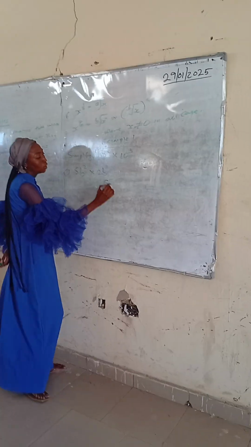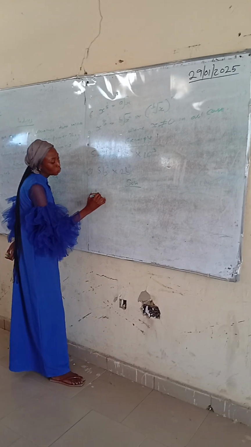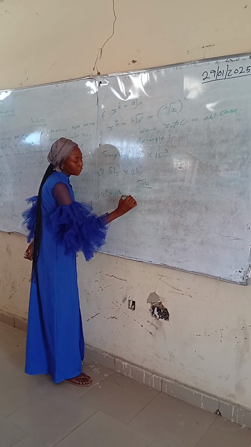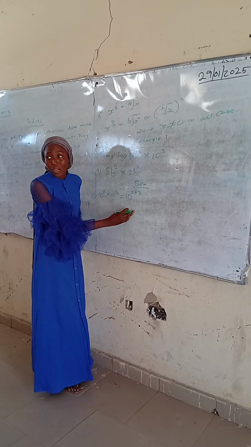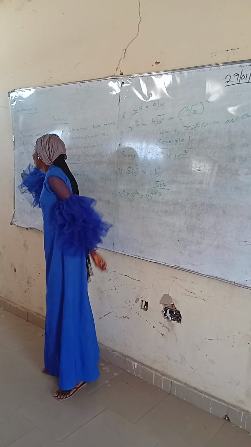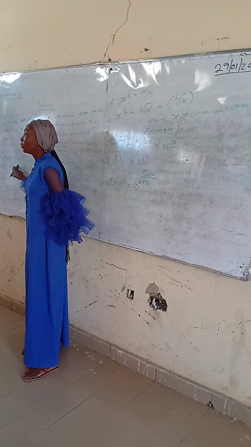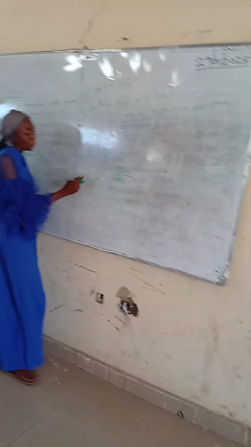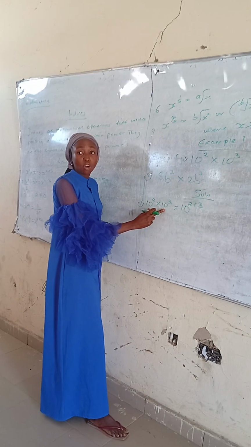So solution. That's from law 1. 10 raised to power 2 times 10 raised to power 3 is going to be equal to 10 raised to power 2 plus 3, according to law 1. We are only dealing with the powers. If it is multiplication, we add the powers. If it is division, we subtract the powers. According to law 1, simplify 10 raised to power 2 times 10 raised to power 3 is going to be equal to 10, and 10 are common.